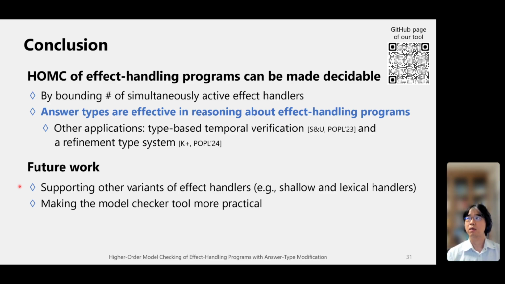So it may be problematic in considering modular verification, because we need to know the number of effect handlers used before model checking, right? So then it might be difficult to verify the programs in a modular way in the presence of answer type modifications. It's one of the critical problems, I think.